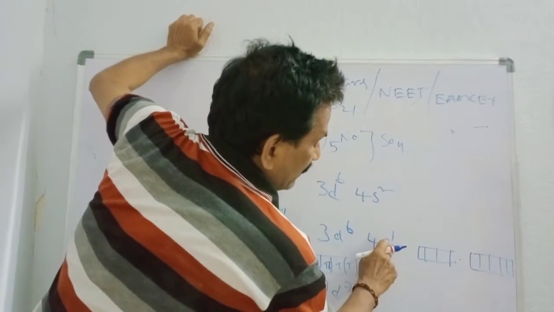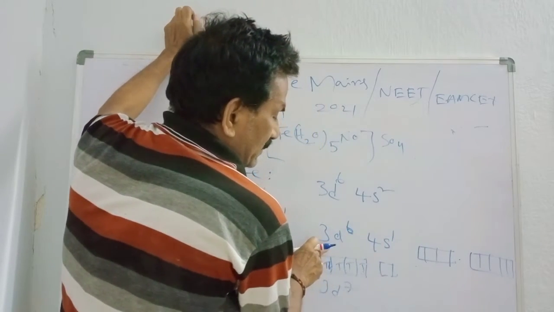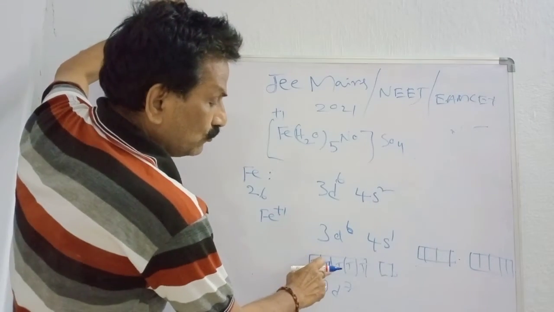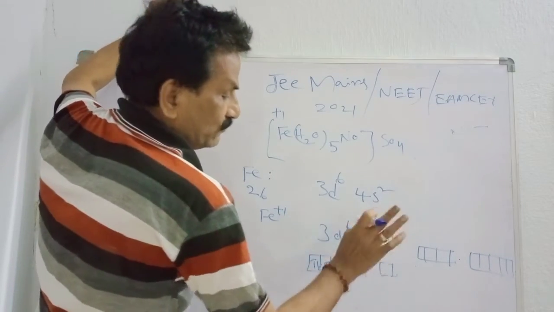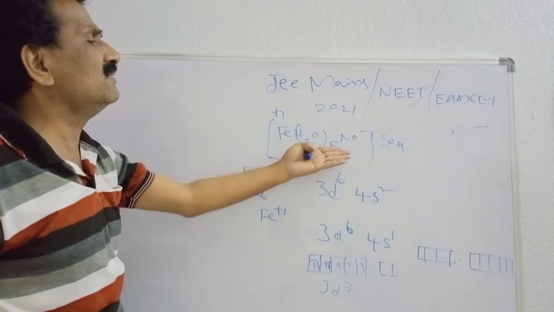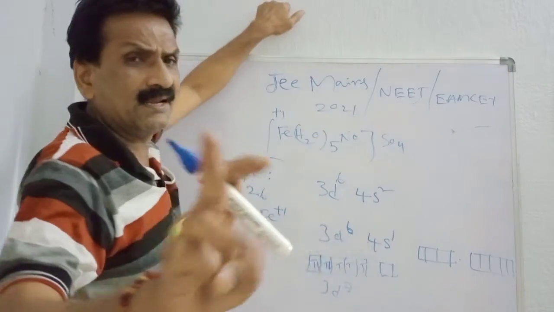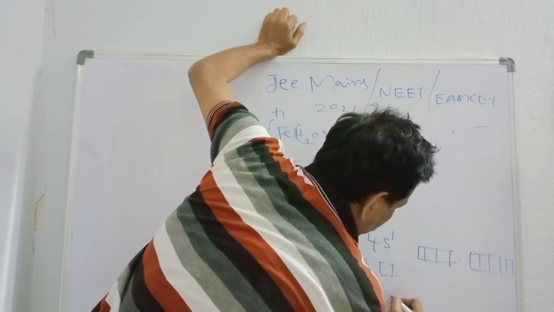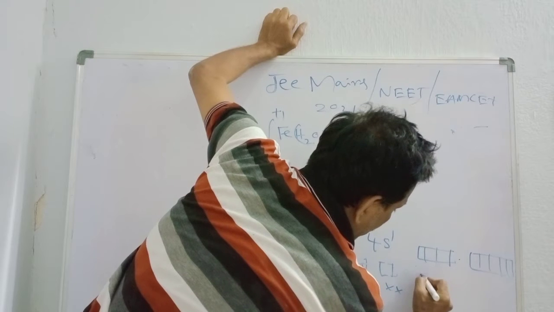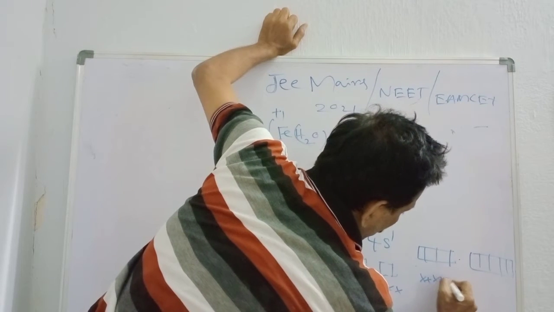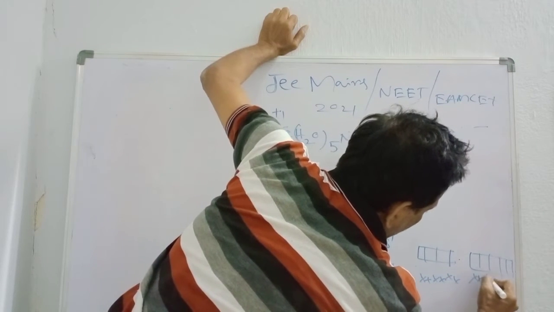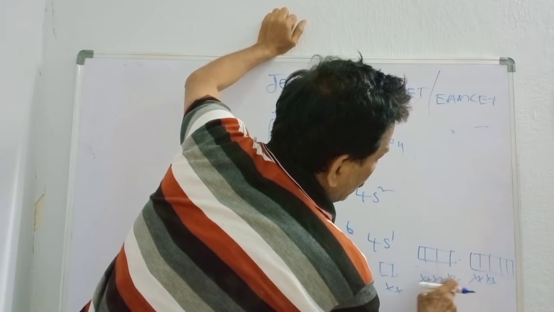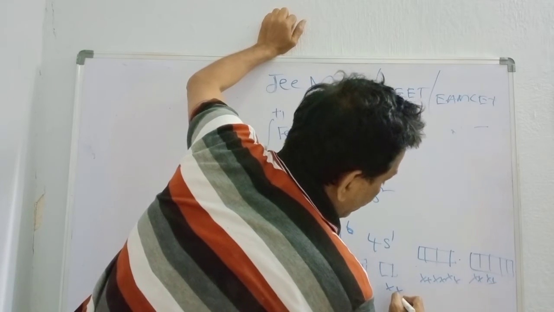The S electron jumps to the 3d shell. So 3d6 is converted to 3d7. Okay. Here how many ligands are there? 5 plus 1, 6. Each ligand contributes 2 electrons. So here 2, here 2, here 2, here 2, here 2, here 2. 1, 2, 3, 4, 5, 6.